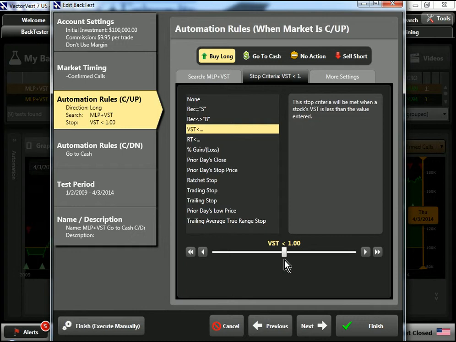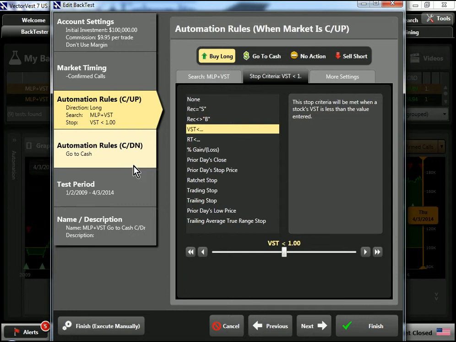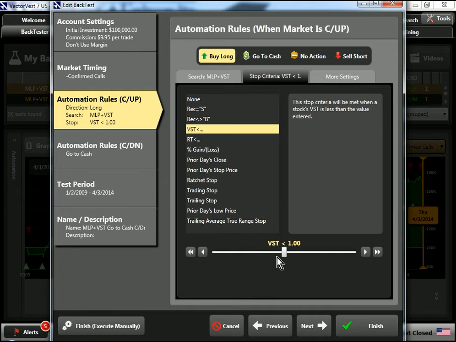I ran it two different ways. I went to cash on automation rules downs, and then on the second test I went ahead and held on to the MLPs through confirmed downs as long as that VST stop criteria was not met. And we'll check out the results in a moment.